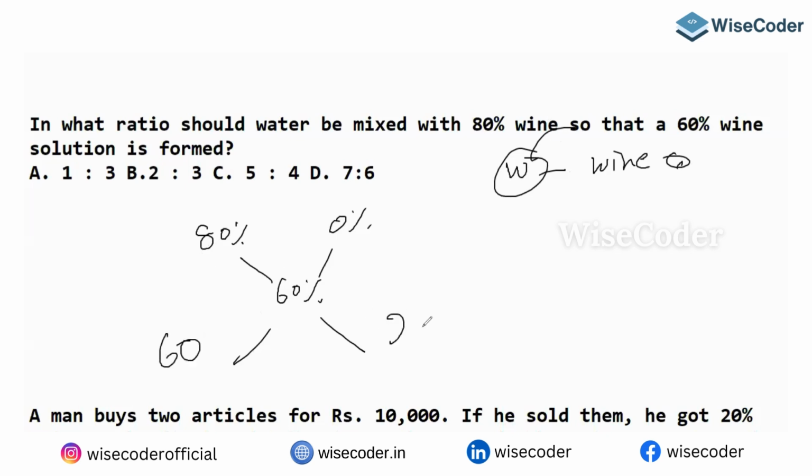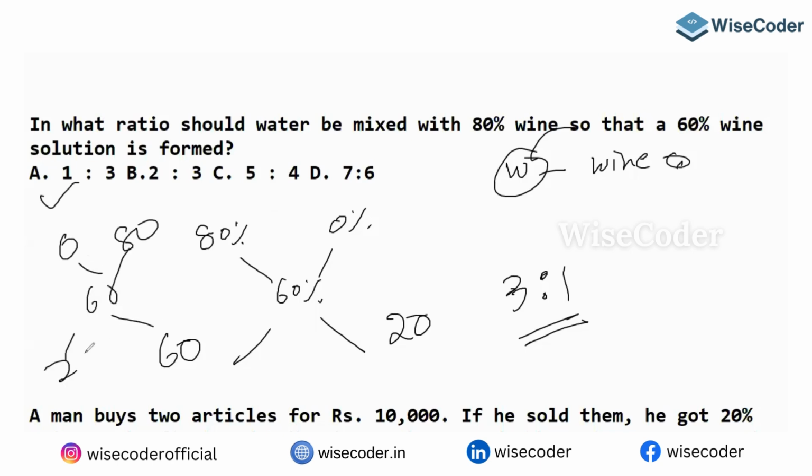80 minus 60, 20. So the ratio is 20 to 60, so 3 is to 1 is the ratio. So here it is written what? 1 is to 3. So maybe you need to write 0, 80, 60 here. So 20 and 60. So 1 is to 3 is the ratio.